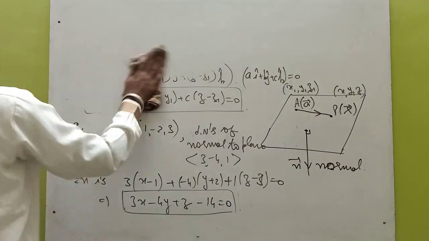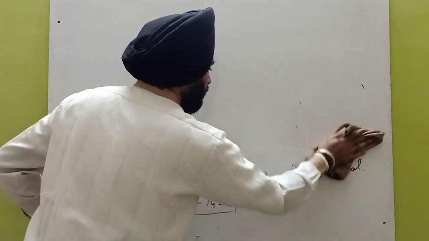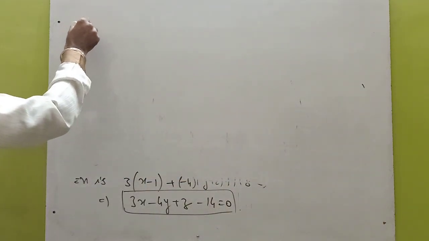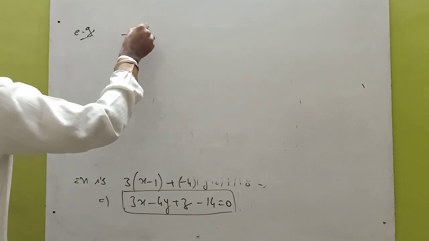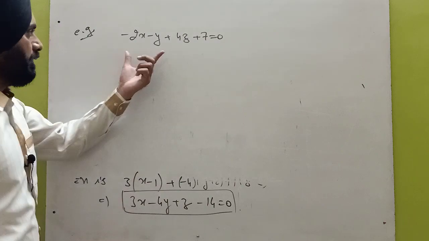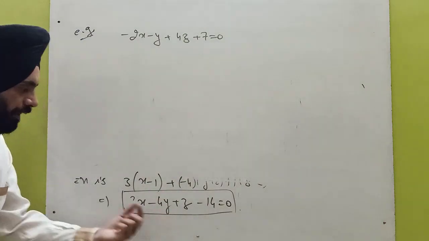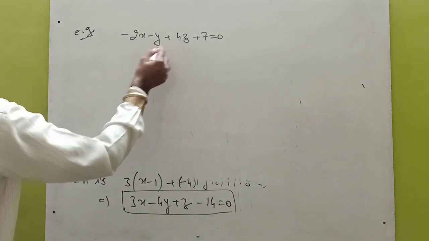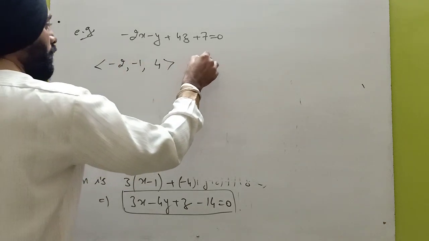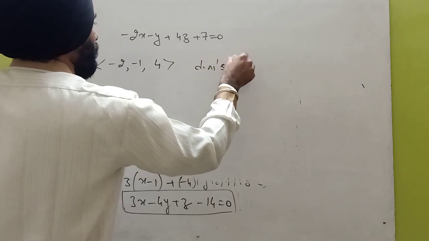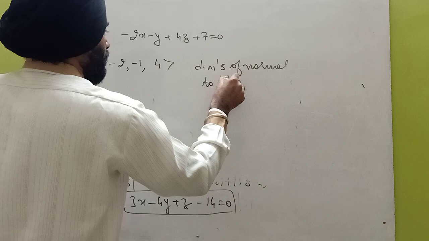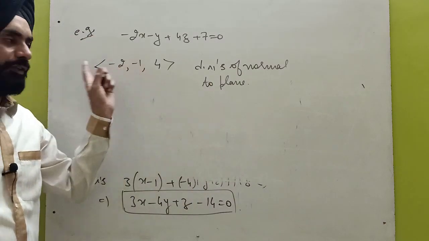So the plane will always be in this form. Minus 2x minus y plus 4z plus 7 equal to 0, which is the general form of the plane in which we are giving the answer. Its coefficients will be minus 2, minus 1, 4, which are called the direction numbers of the normal to the plane. From any plane we can find these direction numbers.